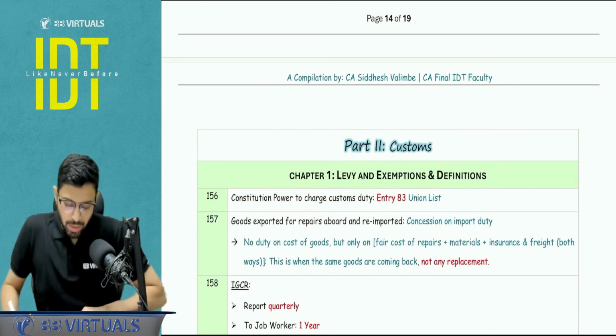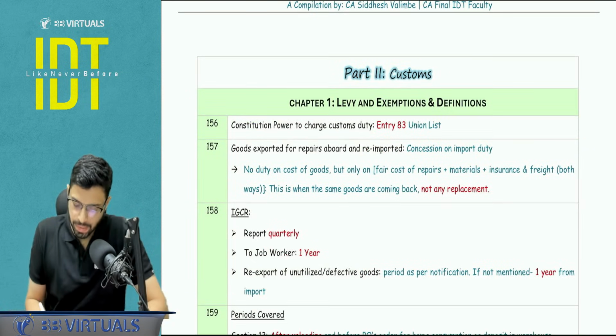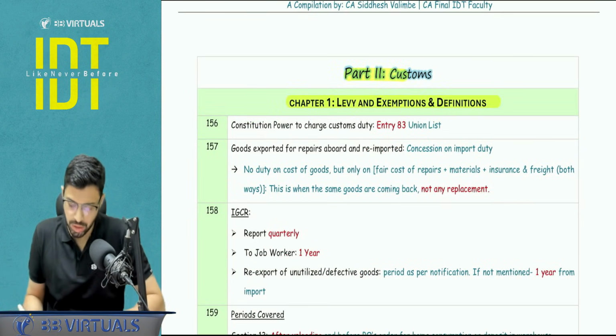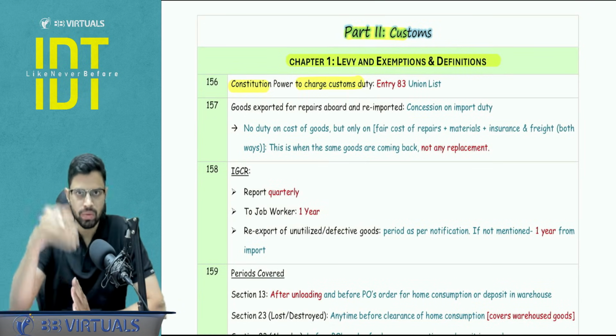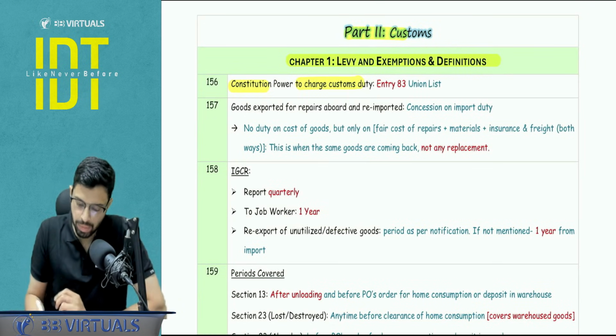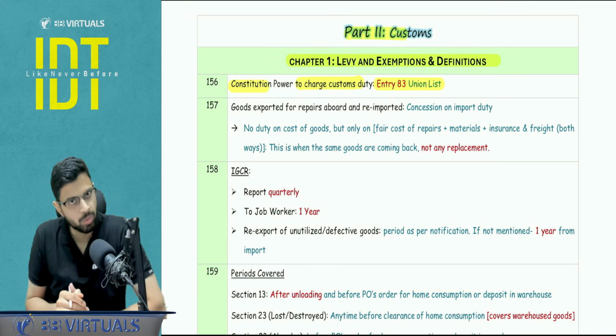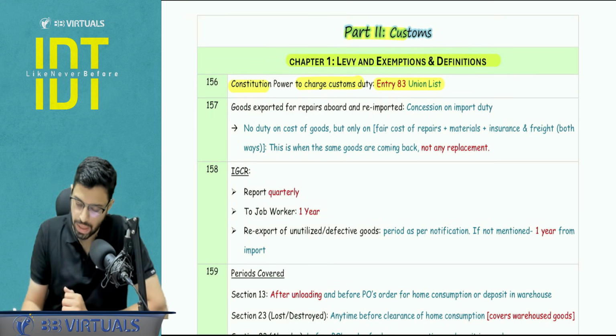Let's move to the customs part now. Chapter number 1, levy and exemption and the definition parts. The constitutional power to charge the customs duty, along with the other provisions, you have to talk about entry number 83, the union list, that is the exclusive power given to the parliament. This needs to be highlighted in your paper.